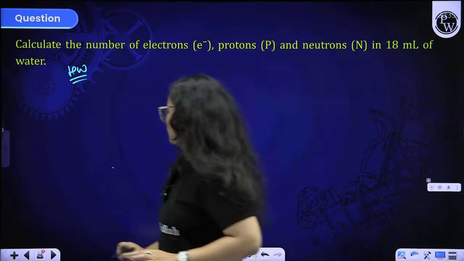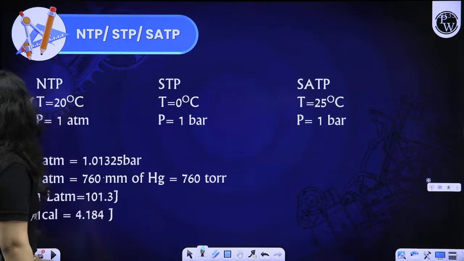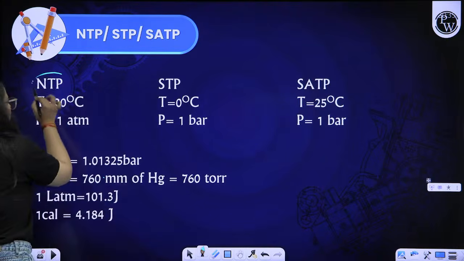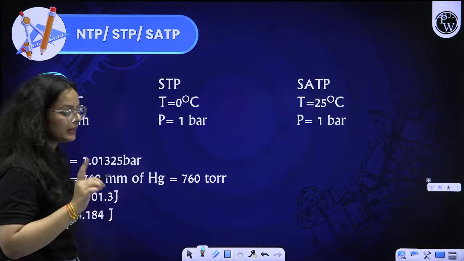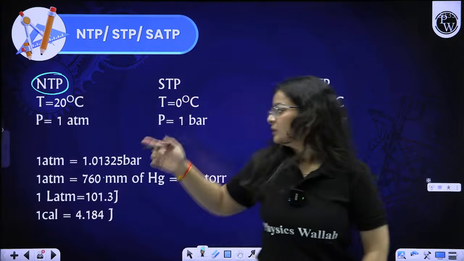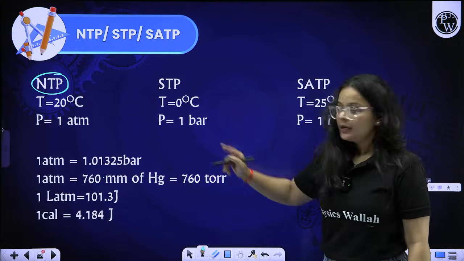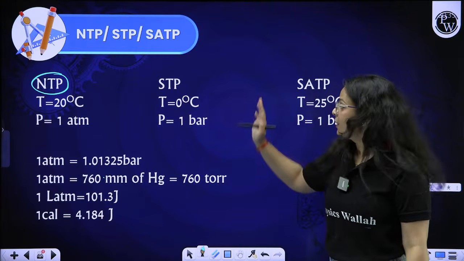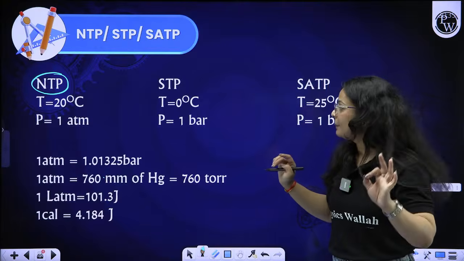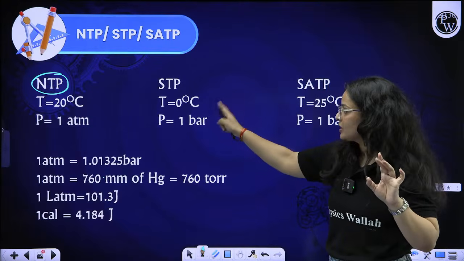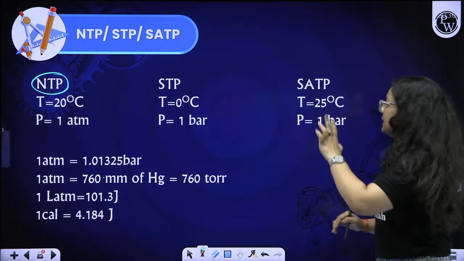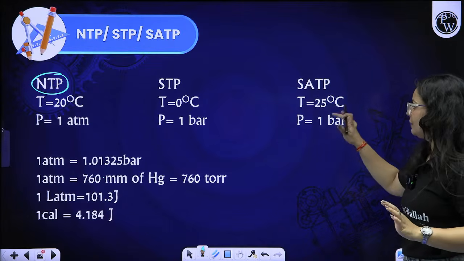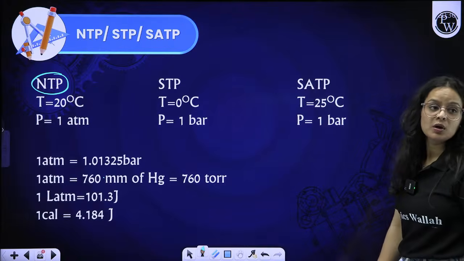Okay beta, moving on to the next thing now, that is NTP, STP, SATP conditions. Whenever they give you NTP, normal temperature and pressure: temperature is 20, pressure is 1 atm. For STP, standard temperature and pressure: temperature is 0 degrees, pressure is 1 bar. Then SATP, standard ambient temperature and pressure: temperature is 25 degrees Celsius and pressure is 1 bar.